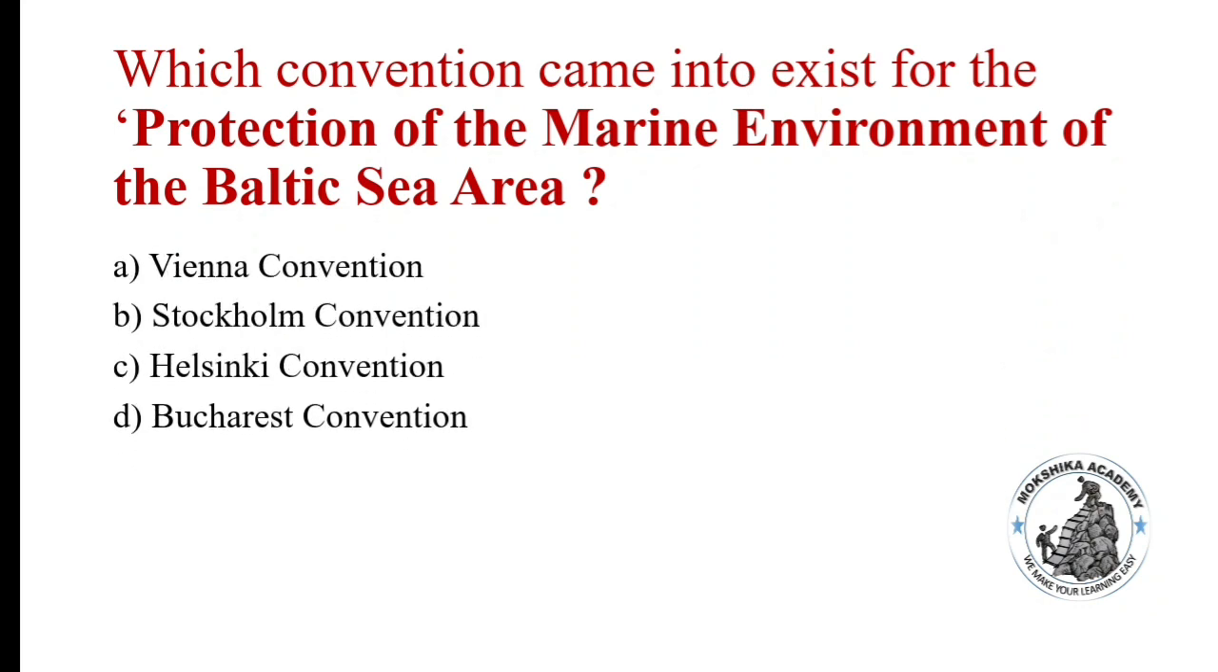Which convention came into existence for the protection of the marine environment of the Baltic Sea Area? Options: Stockholm Convention, Helsinki Convention, Bucharest Convention. Correct answer is option C. It is an international convention encompassing various measures for the prevention and elimination of the pollution of the Baltic Sea.